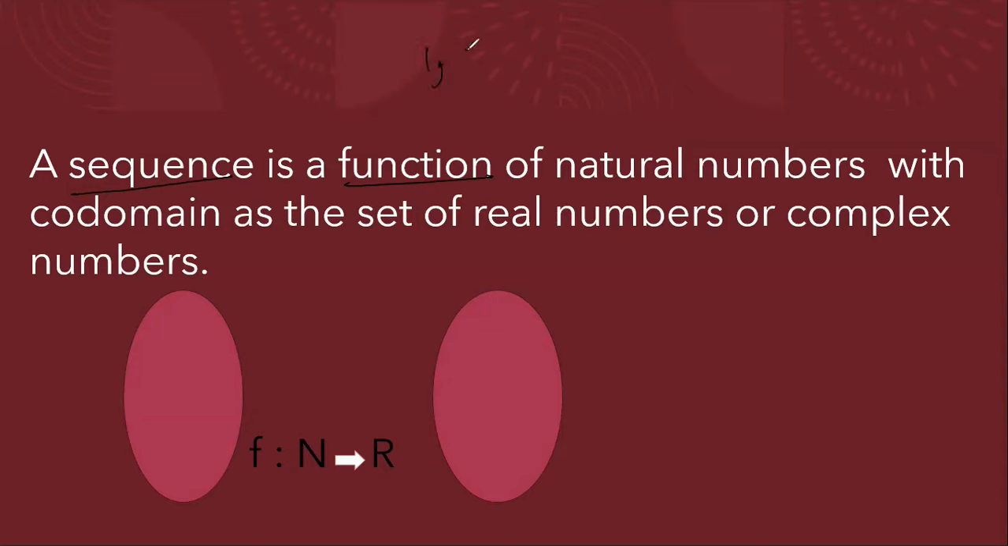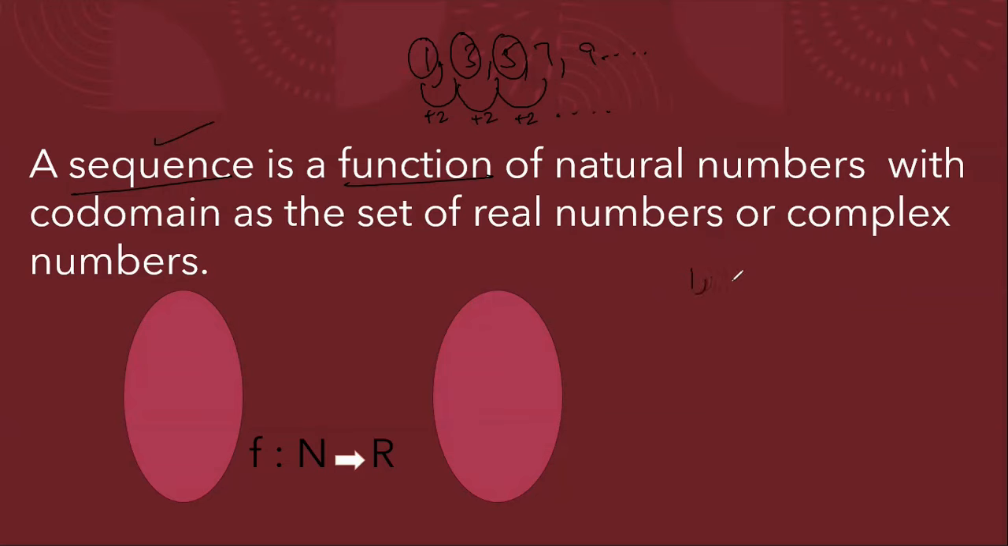Suppose I'm saying 1, 3, 5, 7, 9, and so on. This is a sequence because we are writing terms, and every next term is dependent upon the previous term. If I add 2 to 1, I get 3. If I add 2 to 3, I get 5. Adding 2 to 5, I get 7, and so on. Every term is dependent upon the previous term. That is a sequence.